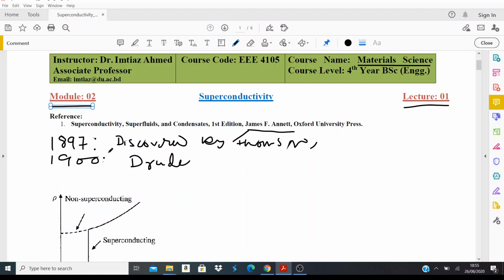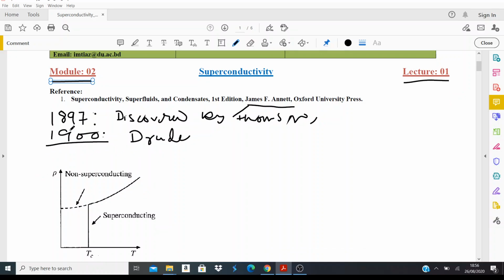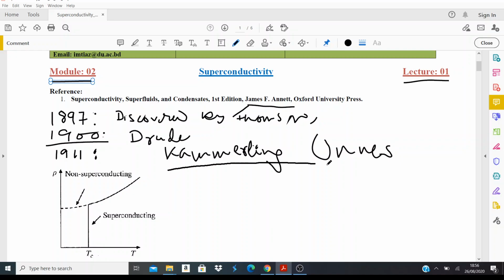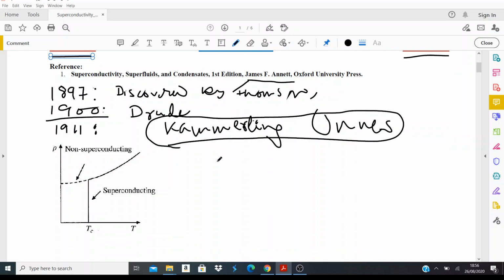So the Drude model was proposed in 1900, and then around 1911, Kamerlingh Onnes was trying to verify the Drude model for different materials at low temperature. That's the key. At low temperature, let's say a few Kelvin.